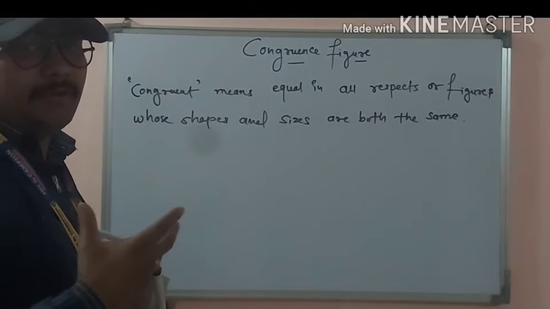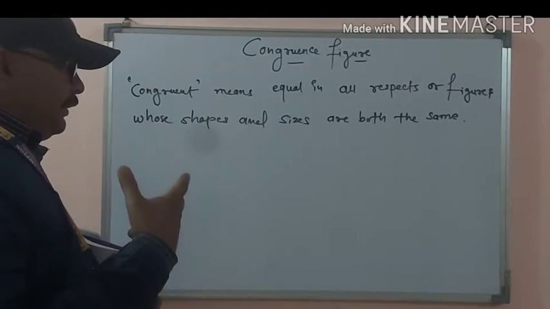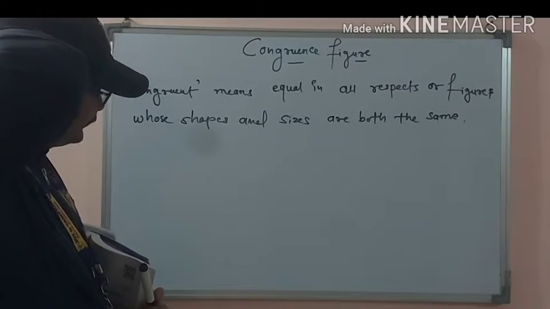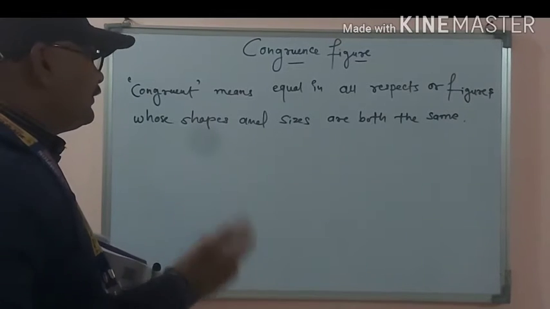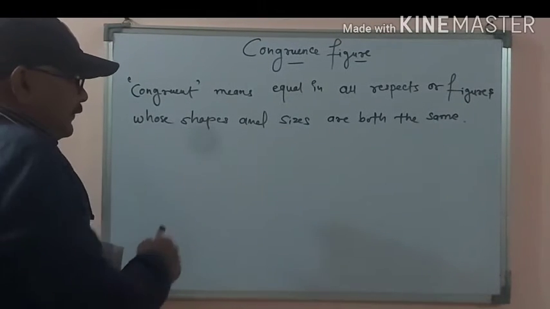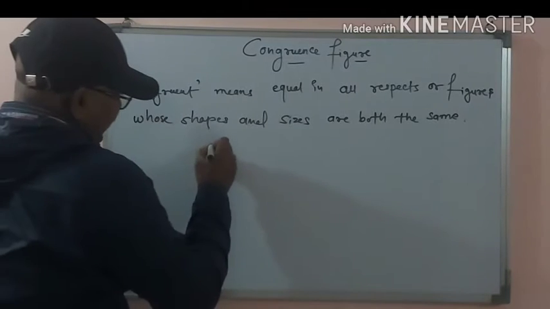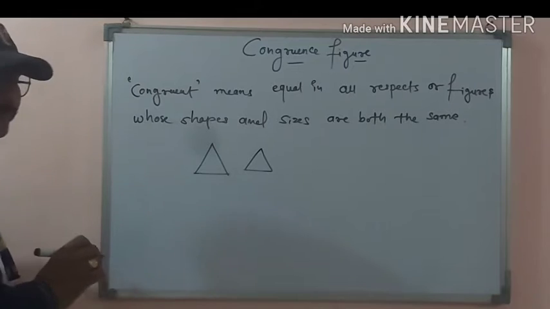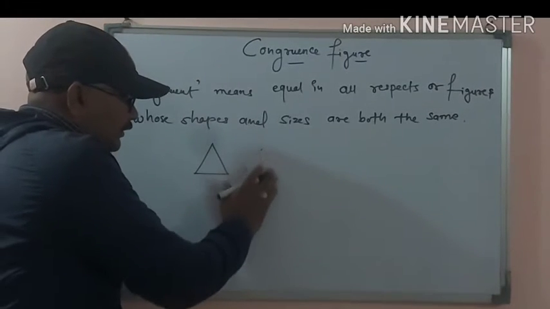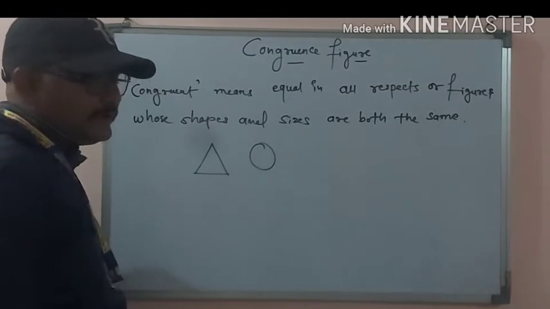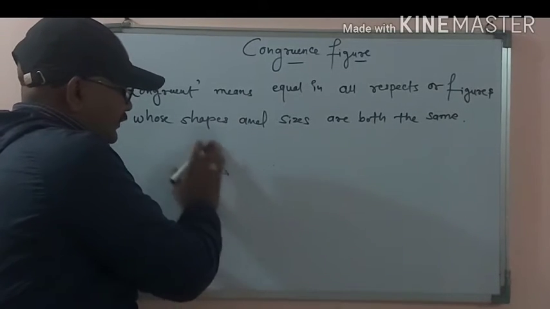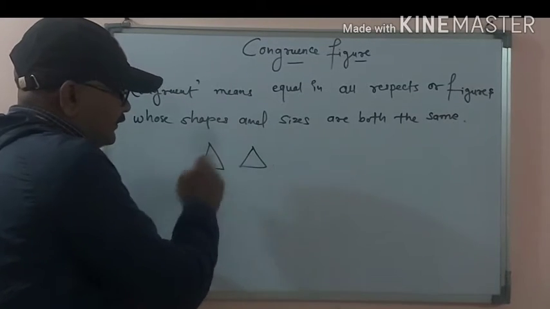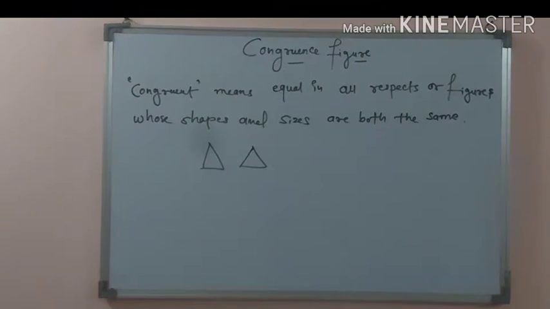All the respects in a figure, just like angles, sides, and lengths, everything. The shape must be the same. Just like this one is a triangle, so we can compare it with the same kind of shape. We cannot compare it with another shape, just like a circle. So this is known as same shapes and sizes. That means the angles have the same size and same shape, so that figure is known as a congruent figure.